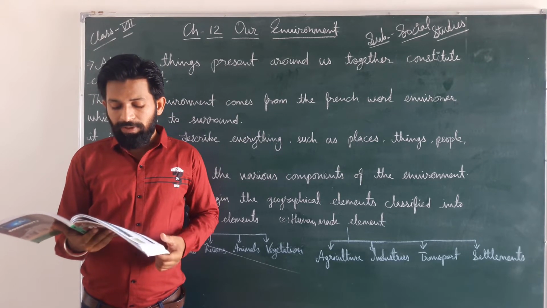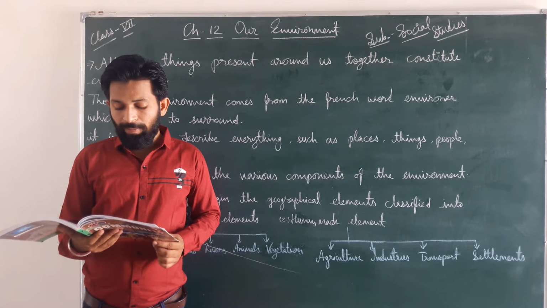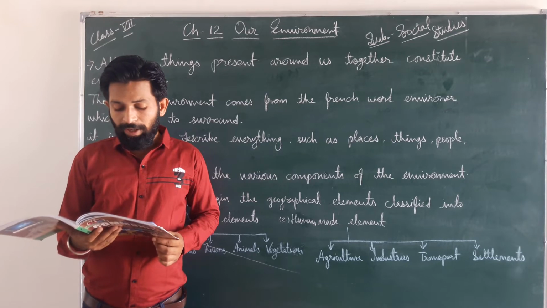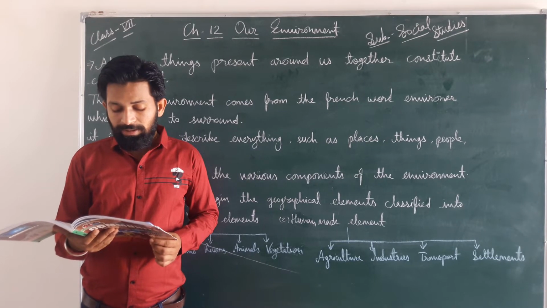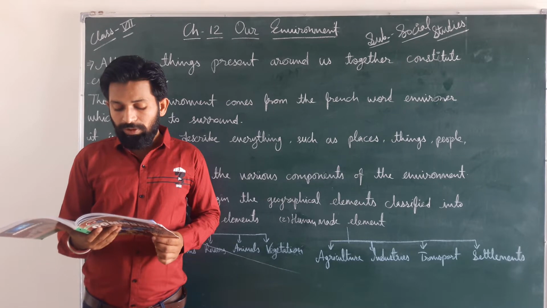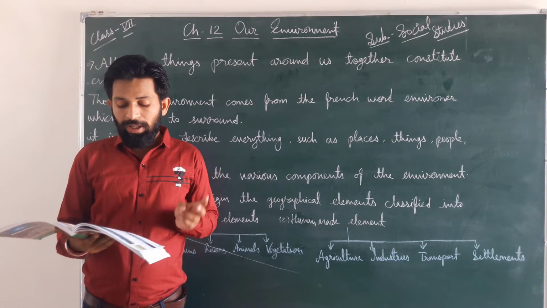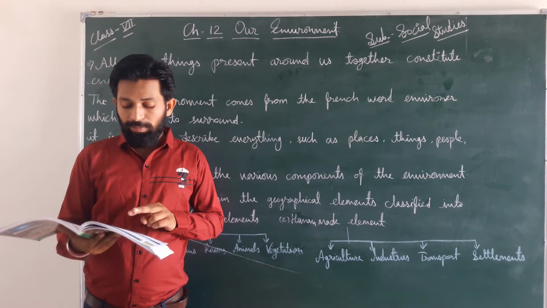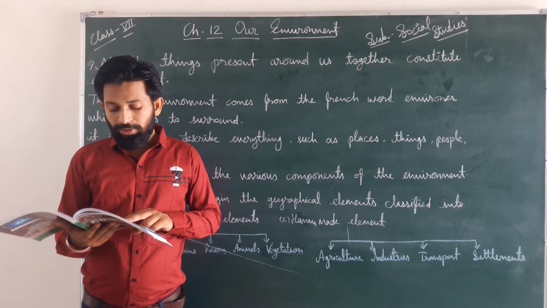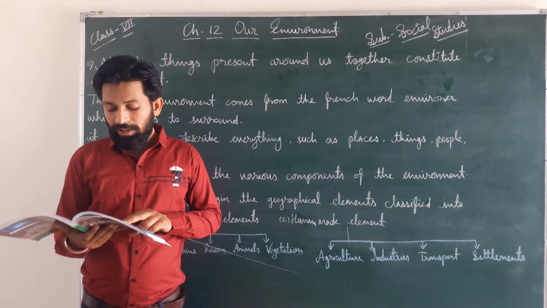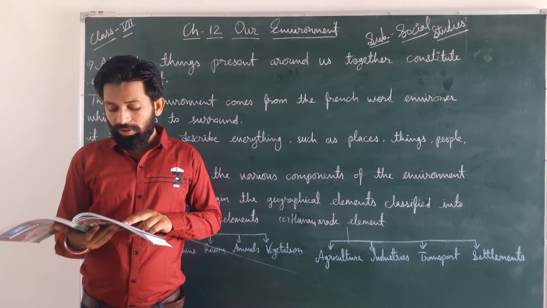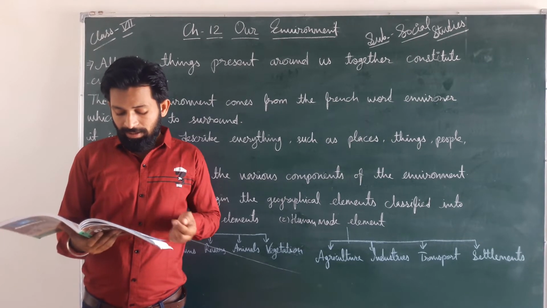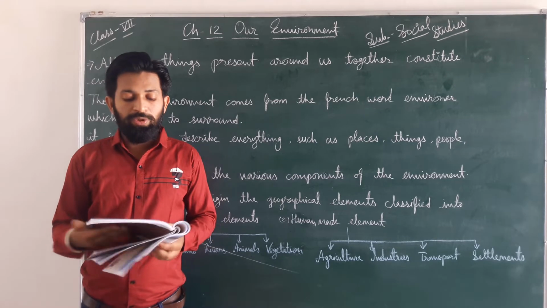Human beings develop these features to live comfortably in their environment. Both the natural and human made components of the environment interact with each other. This interaction brings changes in both types of components. If we talk about the natural and human made components, then both are interlinked. Sometimes natural activities themselves bring changes in both types of components. Let's see the causes responsible for these changes, how these changes take place, that we will discuss now. First one is natural environment.